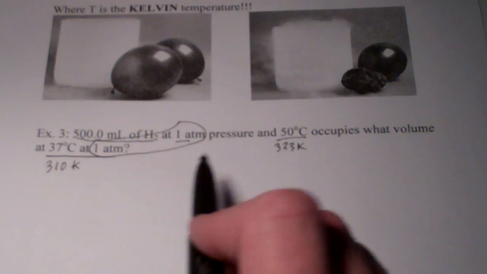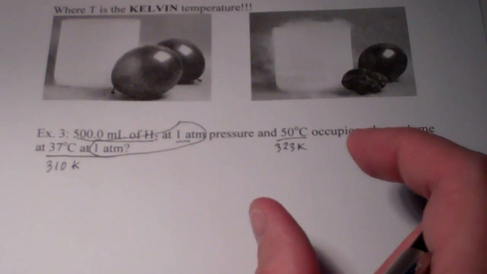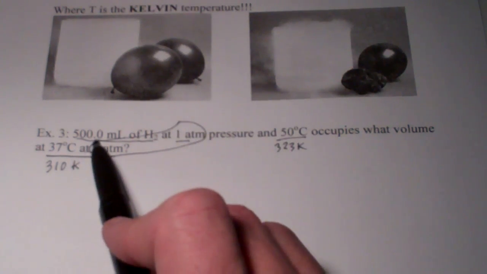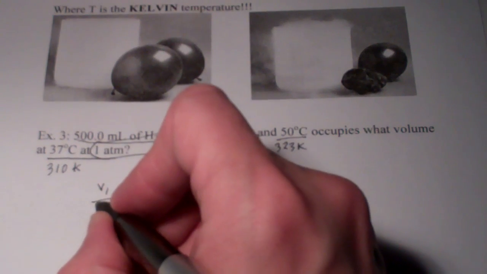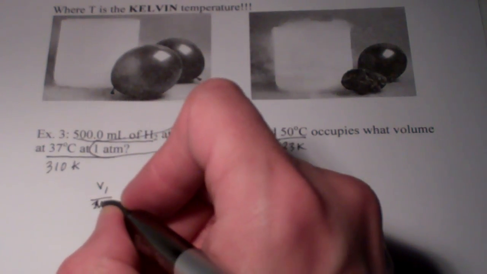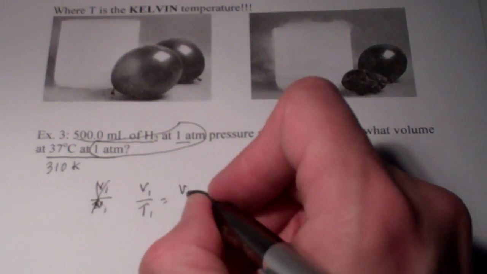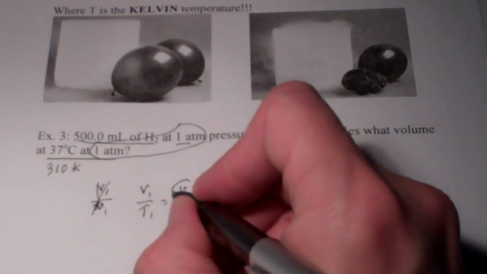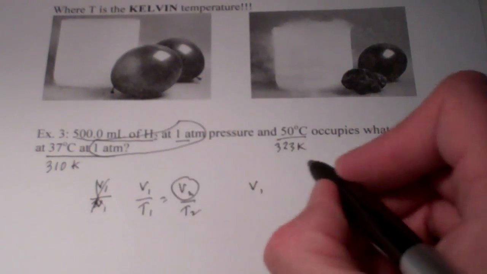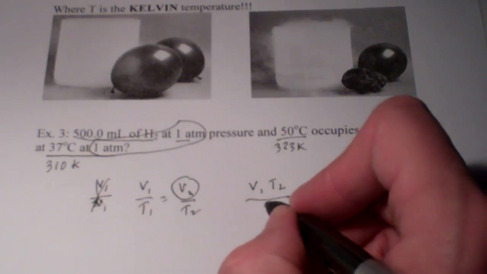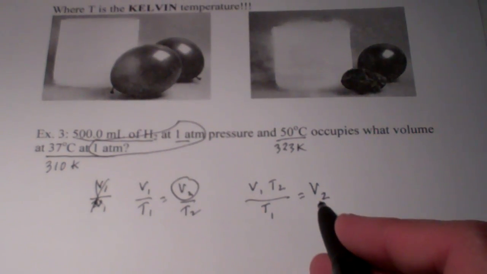Now make sure your answer makes sense. If we cool it off, the particles move more slowly, they come closer together, I expect my volume to get smaller. Now, we'll do it two ways again. We'll do a little bit of algebra. V1 over T1 equals V2 over T2. We're going to solve for V2. So what we have is V1, times T2 over T1 should be my volume.